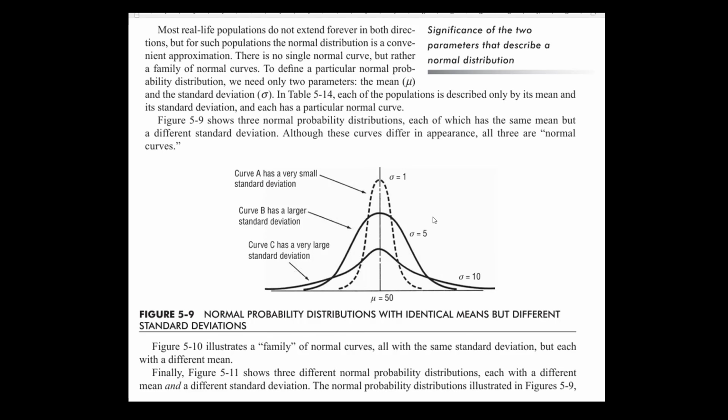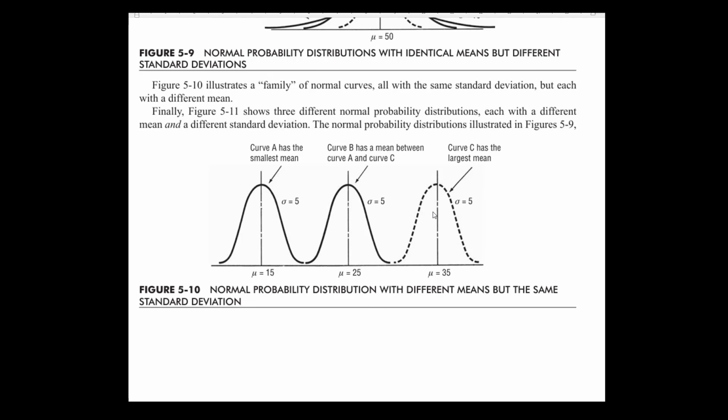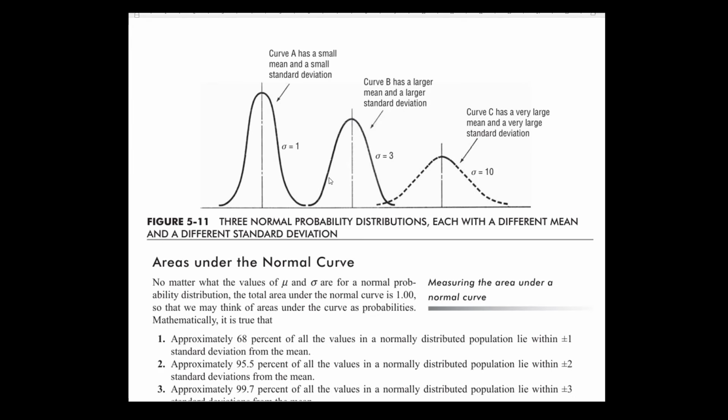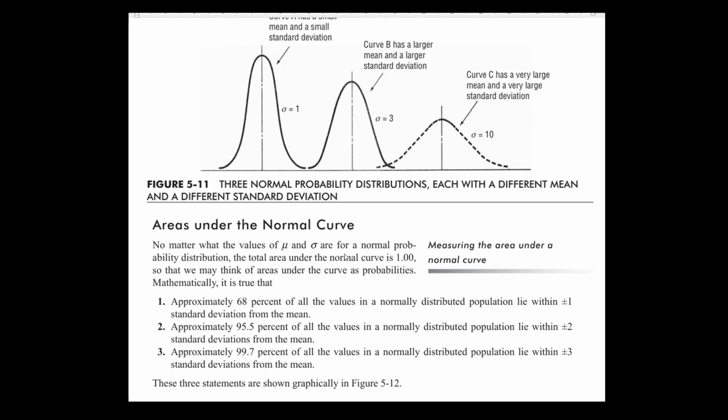Each one has a different standard deviation. This is an example where the three distributions have different means: the first has a mean of 15, the second 25, the third 35, but all three have the same standard deviation of 5. Here is an example of different means as well as different standard deviations. The area under the probability curve, as I mentioned earlier, is 100%, and in terms of probability you can consider it to be 1.